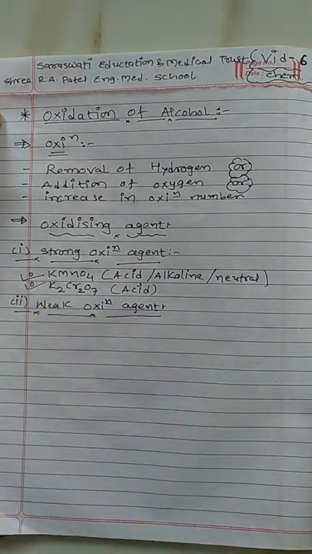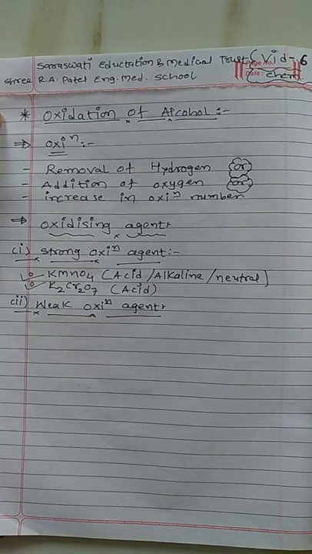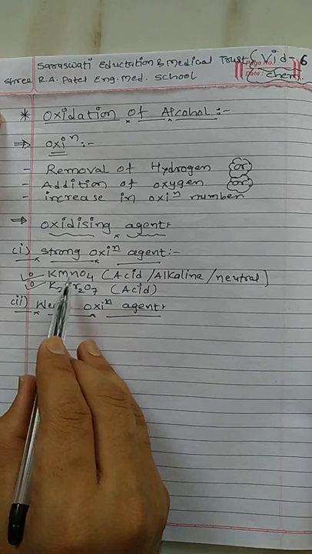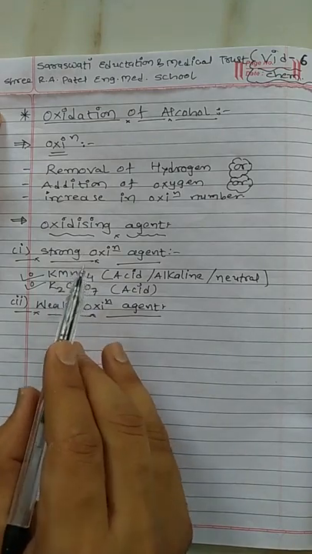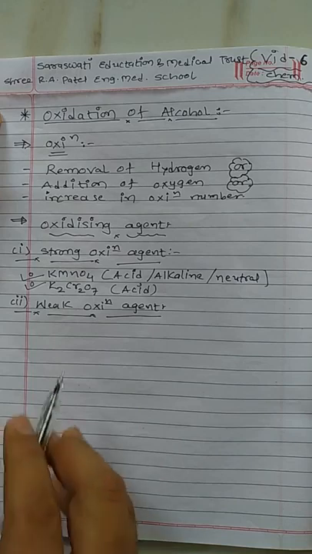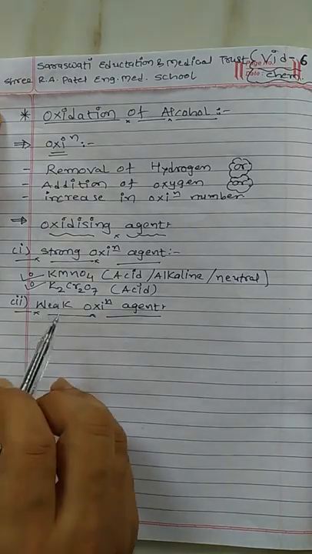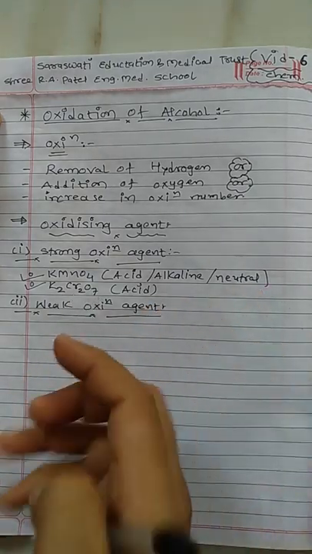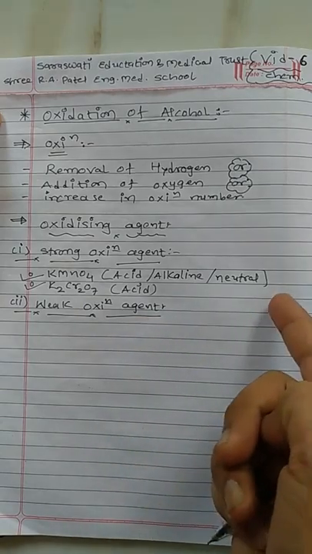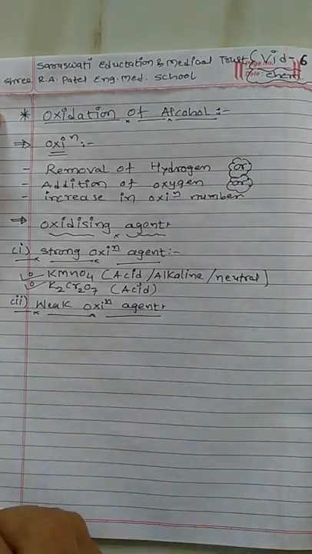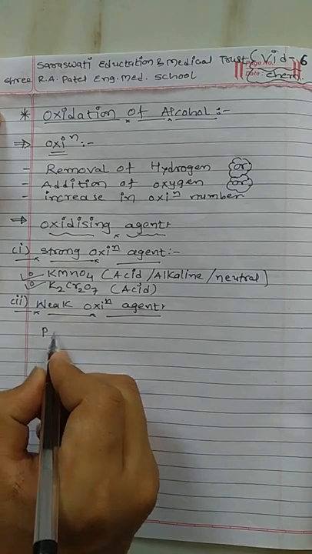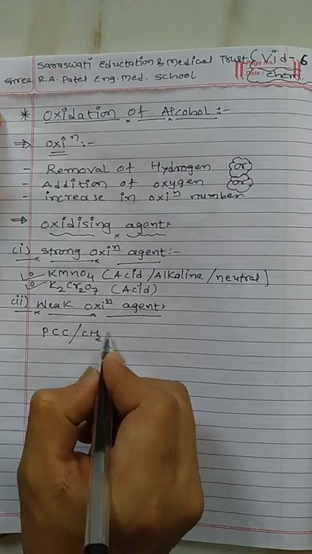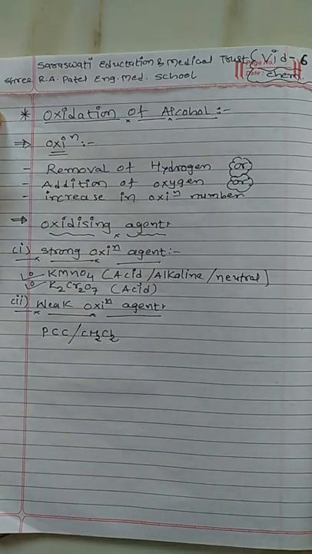Now out of these two, which one is the best oxidizing agent? Our answer is KMnO4. Why? Because KMnO4 on oxidation of alcohol will give 100% carboxylic acid. But what is the drawback of K2Cr2O7? It will give acid as well as ester as a byproduct. Now let us check a weak oxidizing agent. Pyridinium chlorochromate is used in the presence of CH2Cl2. It is a weak oxidizing agent.